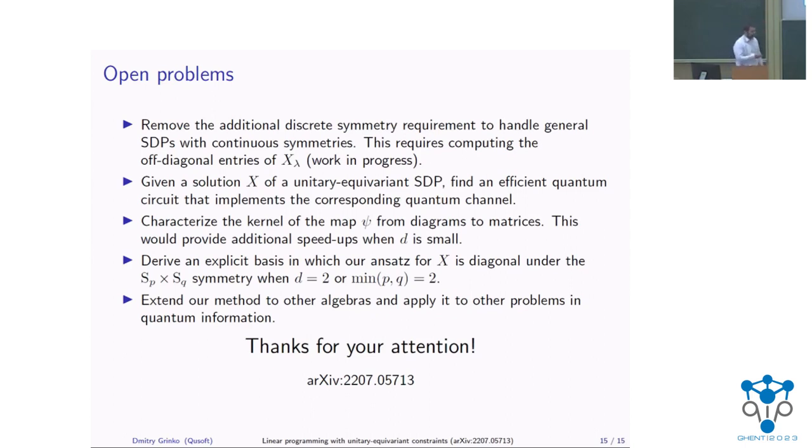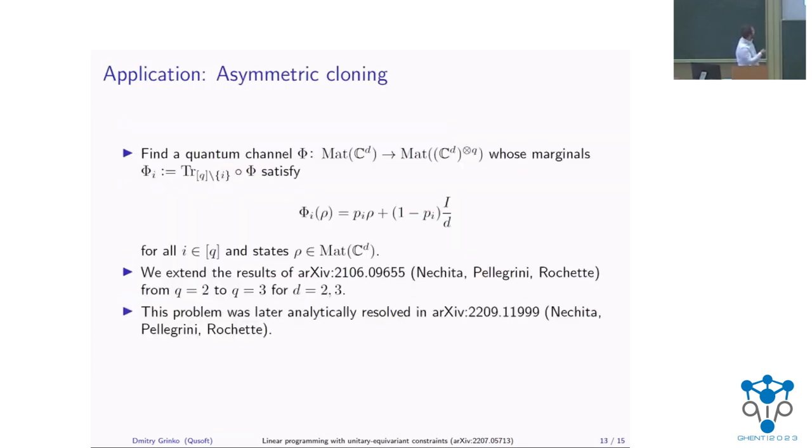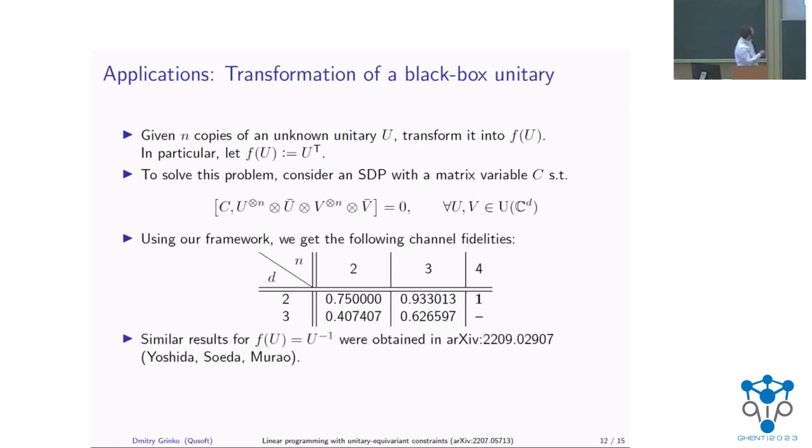Could you go back to this problem of unitary transposition? First question: you solve it for the parallel scheme, right? No, sequential. This is sequential, yeah. So for parallel, you cannot achieve this, I think. So this means that there exists a deterministic and exact, essentially, protocol. But if you have sequential, how can you impose this symmetry, SP times SQ?